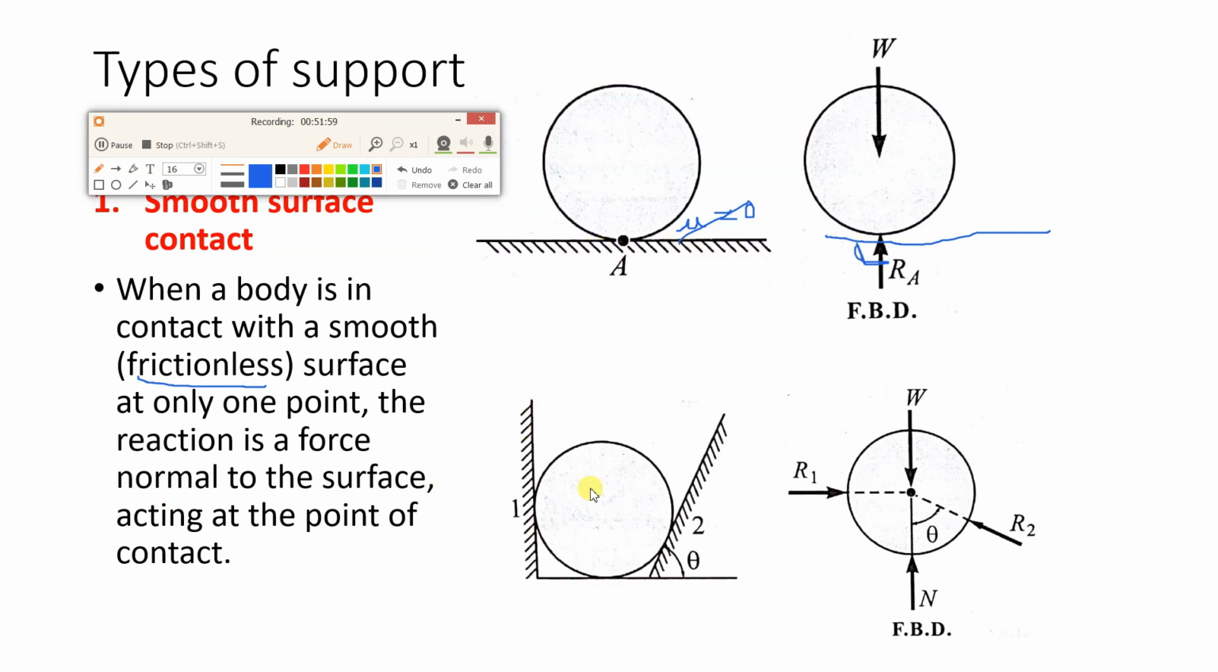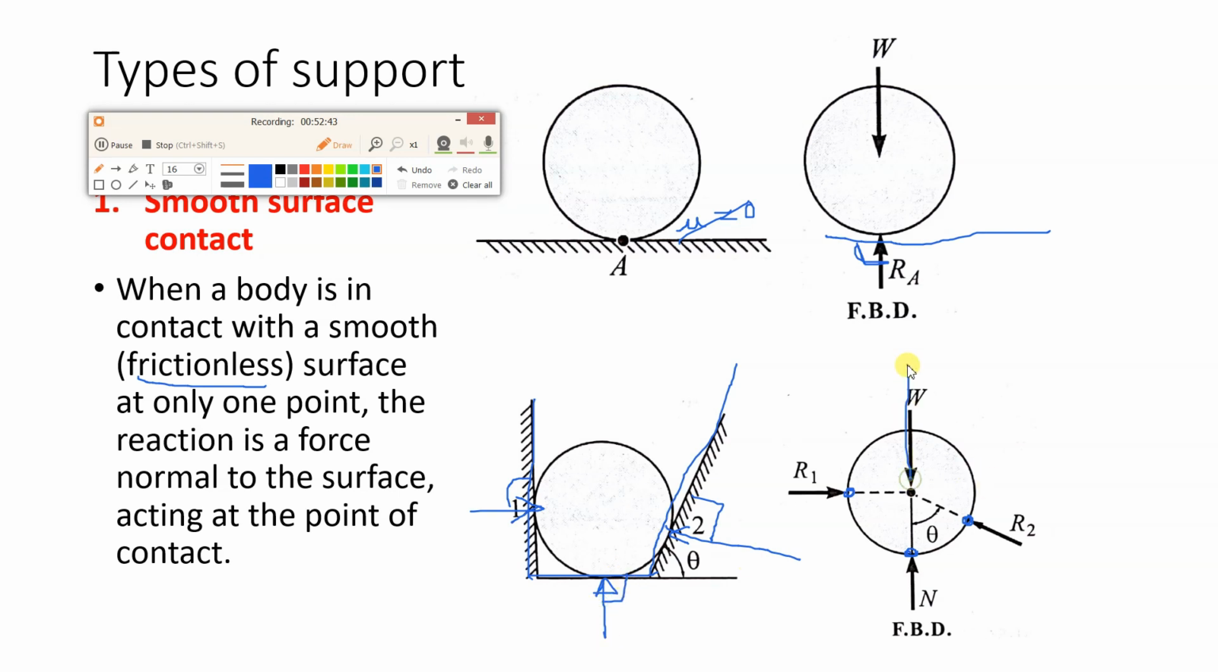Now the second example. Here again a sphere, or it can be a cylinder, is held by three surfaces. This one is vertical, then horizontal, and this inclined one. Suppose this is a sphere, so it is in contact at three points: point number 1, this bottom point, and point number 2. The reaction will be perpendicular to that surface. Here also it will be perpendicular to that surface, and here also perpendicular to this surface.